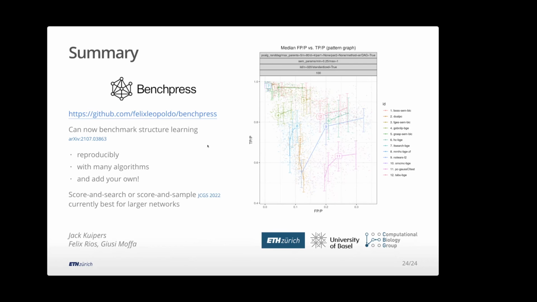In terms of take home, if you want to use one of these methods, then basically search and score offer the best ones. But you have to be careful which one you pick. There are a lot of search and score methods. These two work quite well, BOSS and GRASP at the moment. Others can be quite poor. And we'd always advocate for search and sample, to get an idea of uncertainty using these Bayesian inference schemes that we've developed. So in this plot here, I kept one where we look pretty good now at the top left-hand corner.